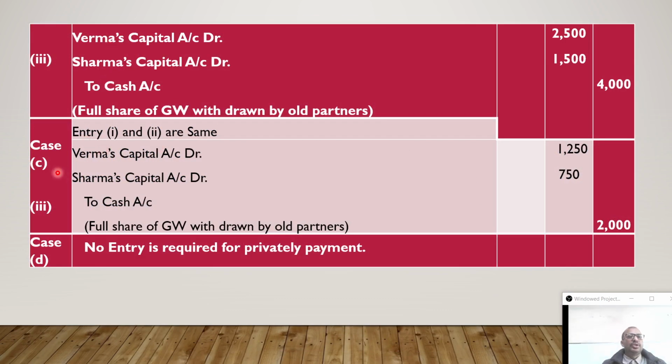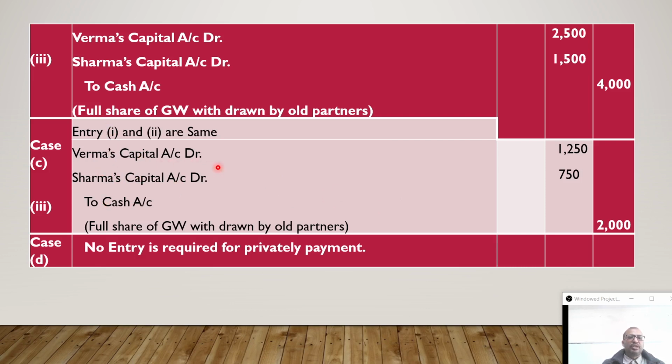So for situation C, the first entry: cash or bank account debit to premium for goodwill account 4,000. Premium for goodwill account debit to Verma's capital, to Sharma's capital, 2,500 and 1,500. After that the withdrawal entry. Entry 1 and entry 2 are the same as earlier, and this entry is the same, but the amount will be just 50%.